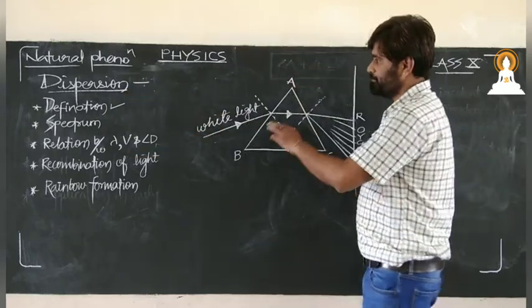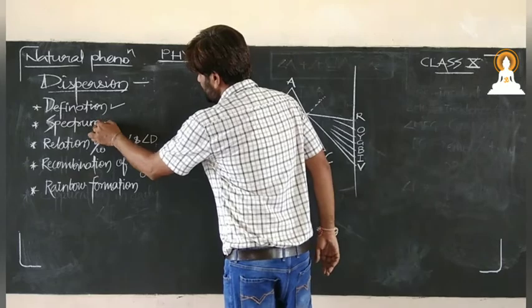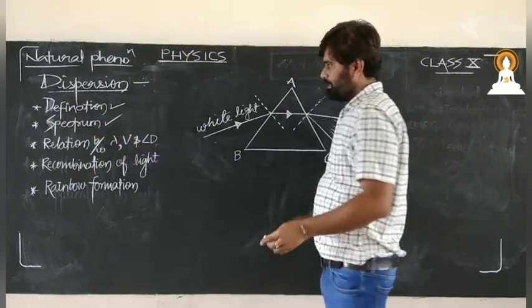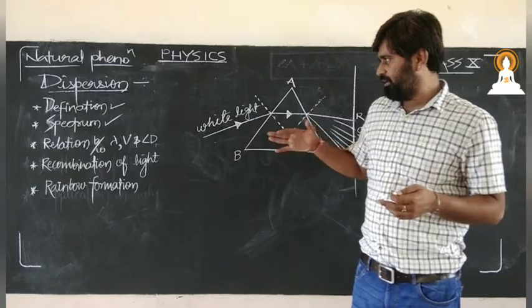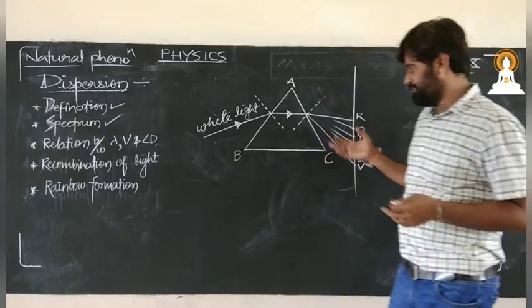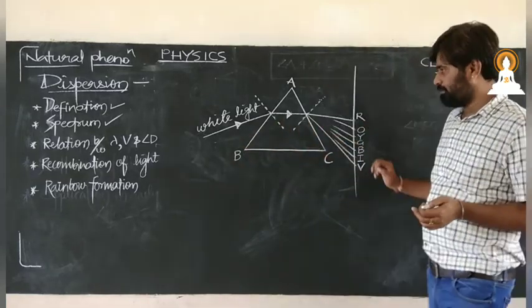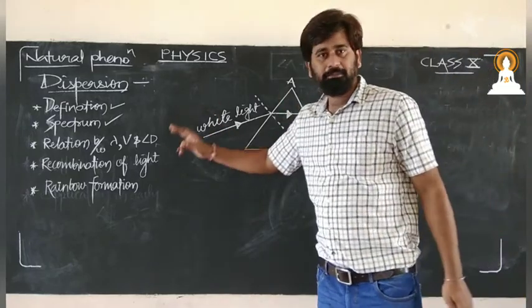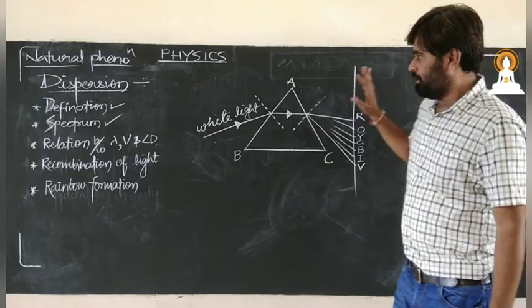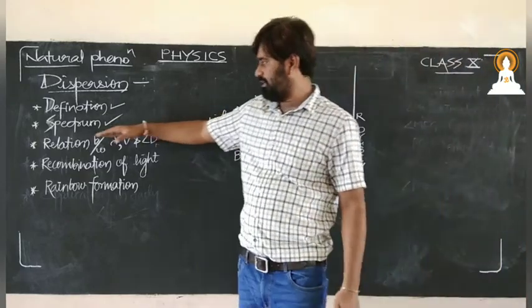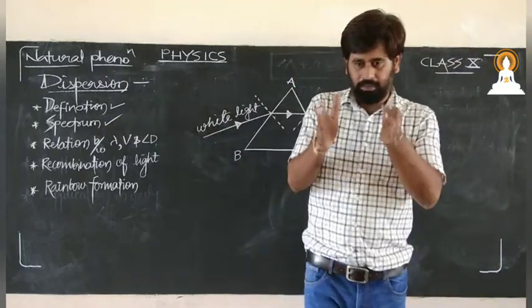Now what is a spectrum? A spectrum is a type of band or range in which different colors are arranged. This arrangement of colors is known as a spectrum. This is the terminology. It is the range of colors in a particular arena.